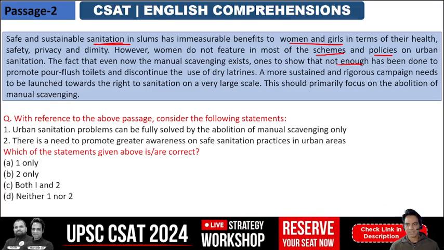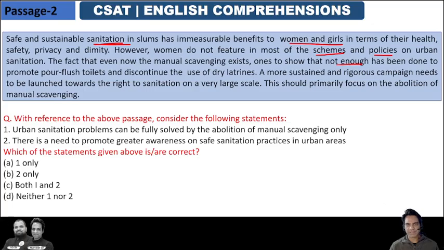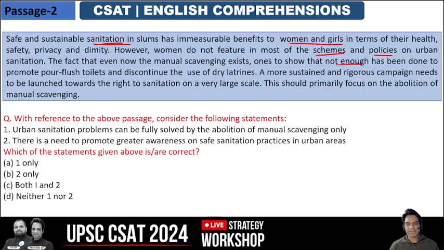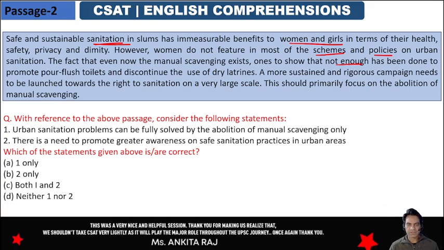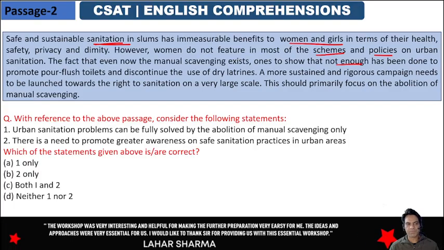What does the author say? So he's basically saying that we can see that not enough has been done to fight manual scavenging, and it has multiple implications on health, safety, privacy, dignity of women and girls, especially in slums. And women are not participative. They're not made part of schemes and policies even in urban areas. So a comprehensive strategy and a campaign needs to be launched towards the right to sanitation on a very large scale, where you discontinue use of dry latrines and promote pour flush toilets. And this campaign should primarily focus on abolition of manual scavenging.